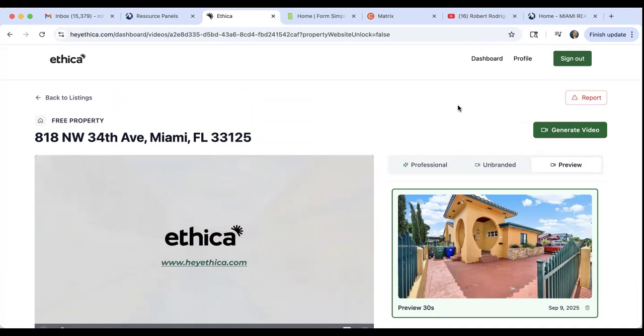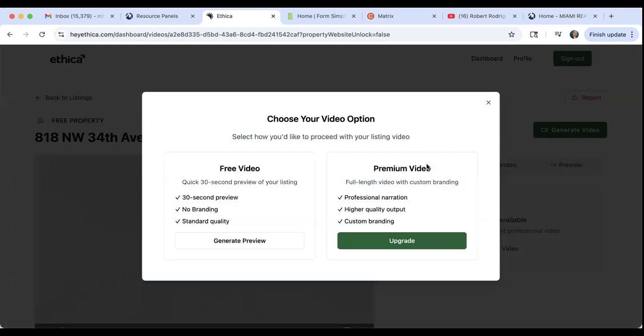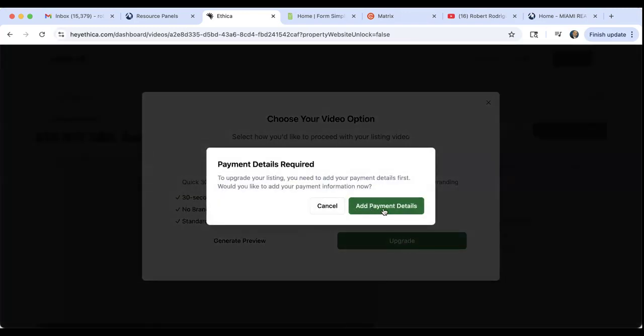whether you want a female voice or a male voice. You can make it professional. Now, the professional is going to cost. There's an upgrade feature here for the professional. On the free version, you do get a 30-second preview, no branding, and standard quality. On the upgrade, you do get a full-length video with custom branding, professional narration, and higher quality output. All right, so what does it cost?